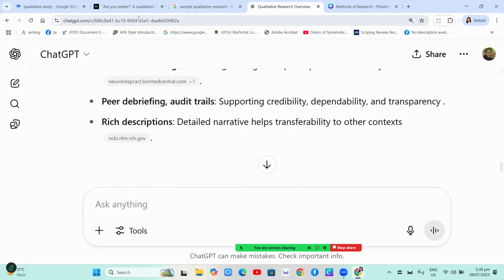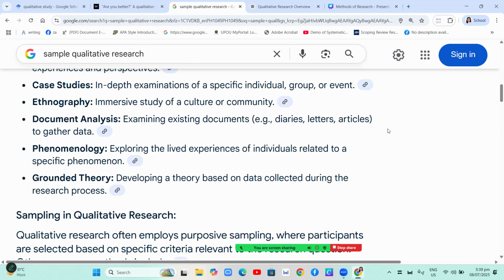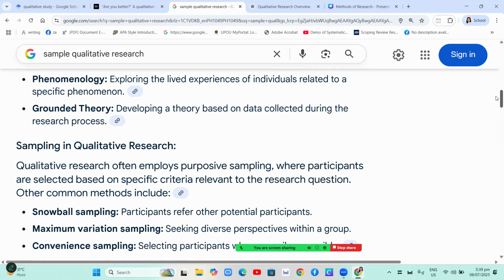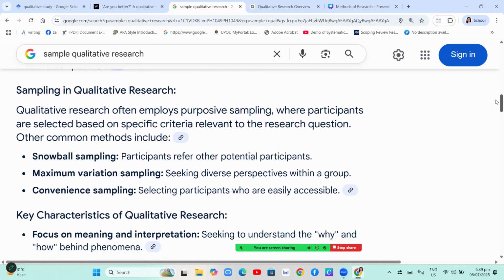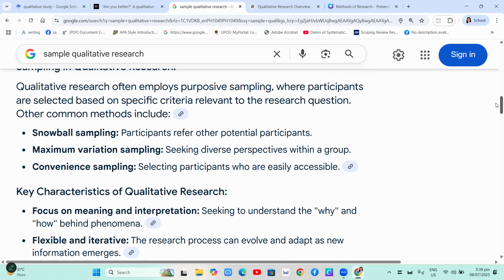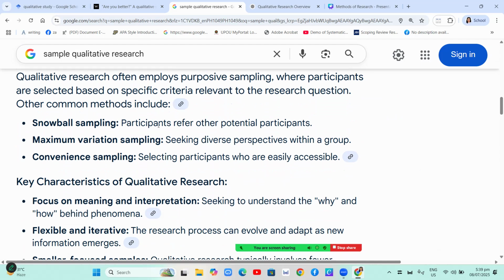So let's see other descriptions by Google AI. So what's the sampling in qualitative research? Qualitative research often employs purposive sampling, where participants are selected based on specific criteria relevant to the research question. Okay? Other common methods include snowball sampling, where participants refer other potential participants. Maximum variation sampling, where you will seek diverse perspectives within a group. And convenience sampling, selecting participants who are easily accessible.